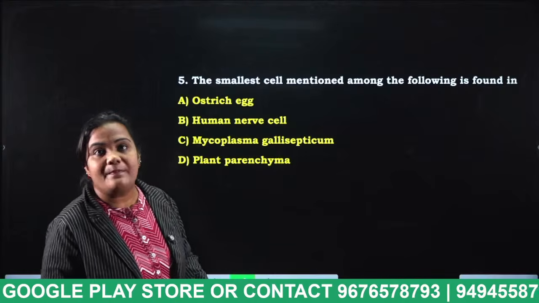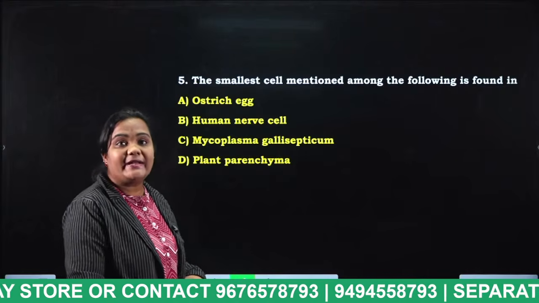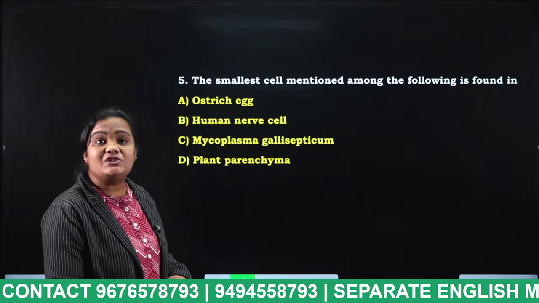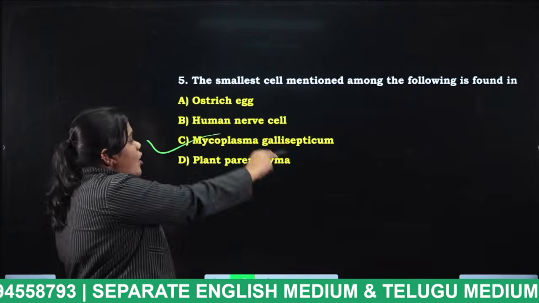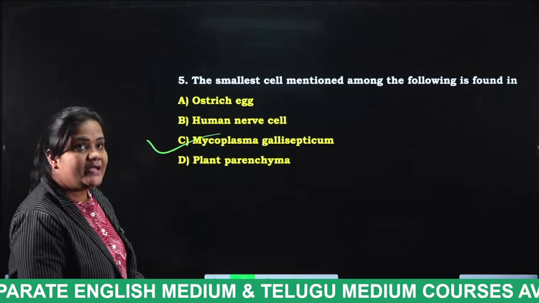Very good. Mycoplasma gallisepticum is a type of bacteria. It has a size of 0.1 micron. Very good. What is the answer, student? Option C. Very good. Next.